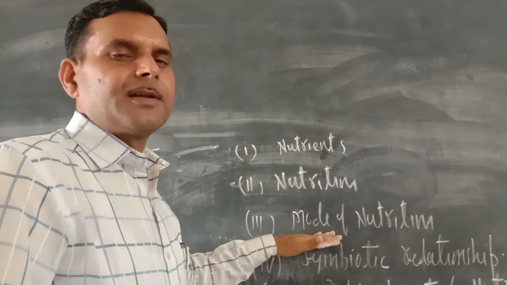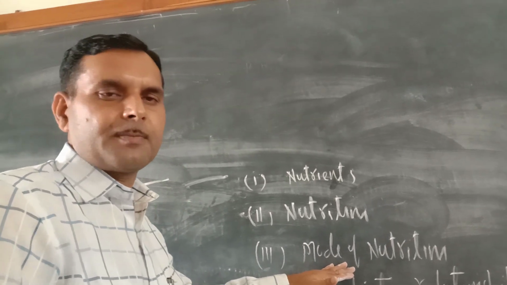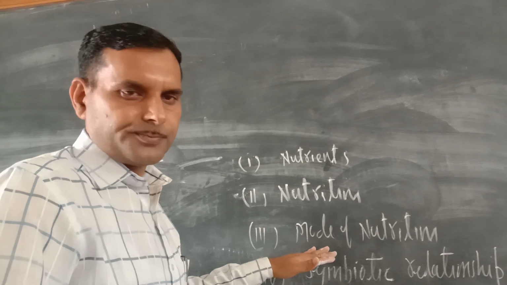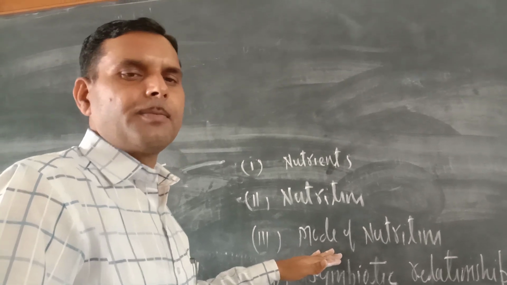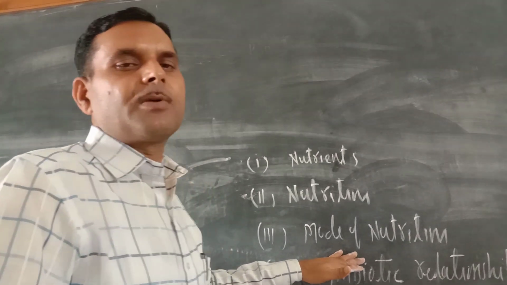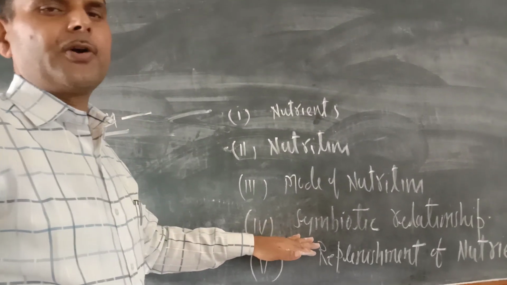We discussed different kinds of heterotrophic mode of nutrition, like the parasitic mode, the saprotrophic mode, and the insectivorous mode of nutrition. In the insectivorous mode, the best example was the pitcher plant. We have also discussed the symbiotic relationship.